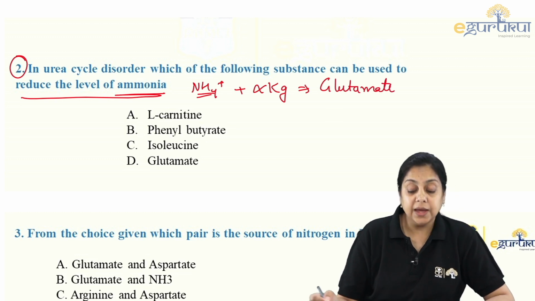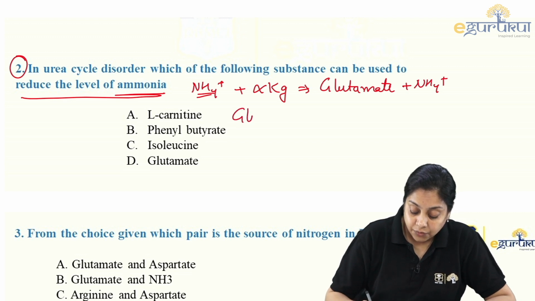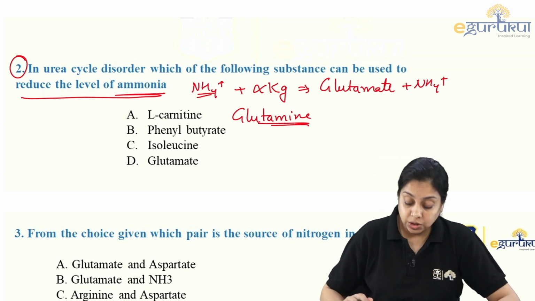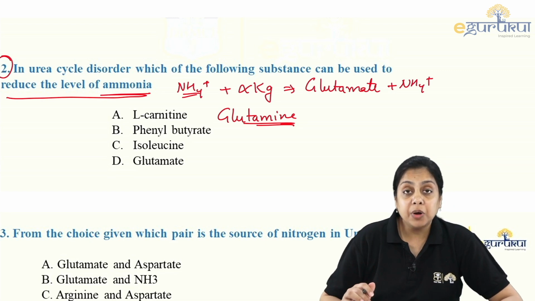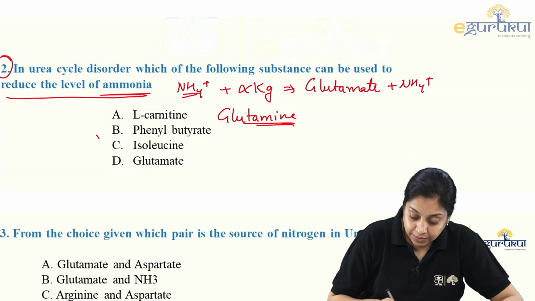There is a high level of glutamate already present, and it combines with one more ammonium ion, and finally we have glutamine in the system. So whatever drug or therapy we provide to reduce the ammonia level, that compound should combine with the glutamine. That is phenylbutyrate.